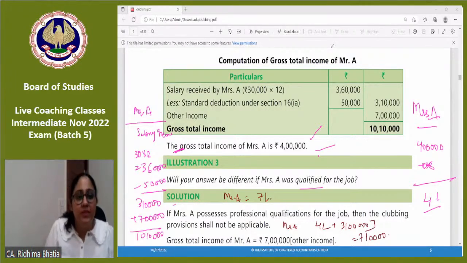So the benefit obviously is not there. Clubbing provisions are the checking provisions from the income tax department which restrict you from misusing your income or diverting the funds. Does anyone have any doubt so far?